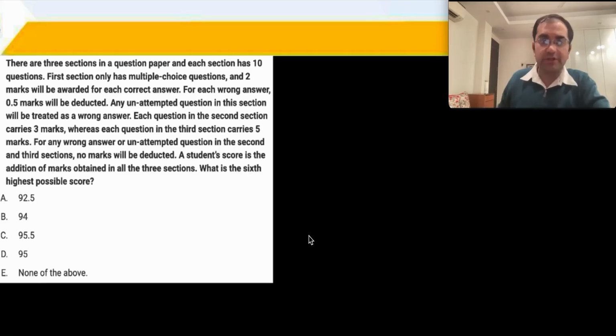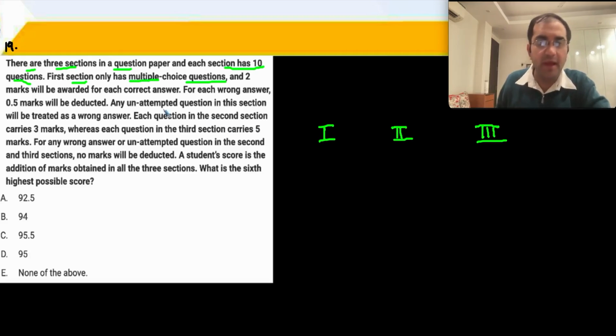Question number 19. There are 3 sections and each section has 10 questions. First section only has MCQ questions. So each section has 10 questions. And you have the marks for correct questions, wrong questions and unattempted questions.